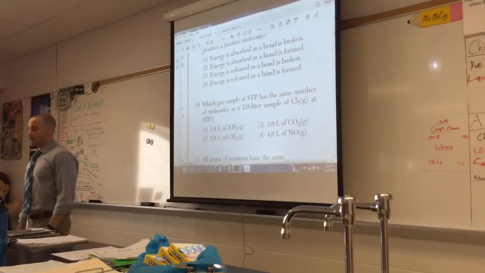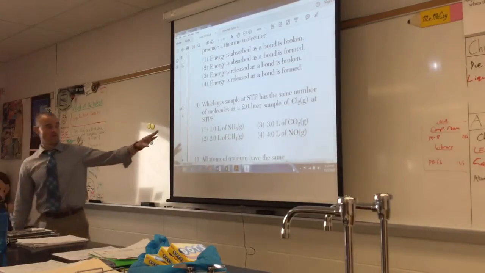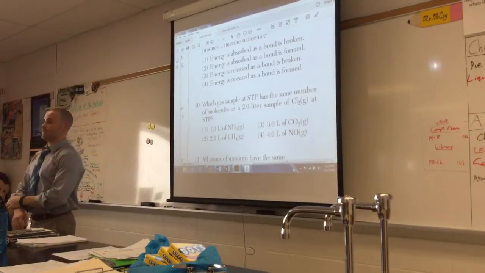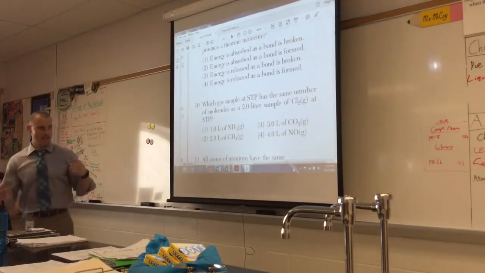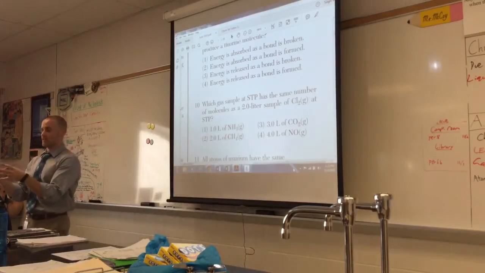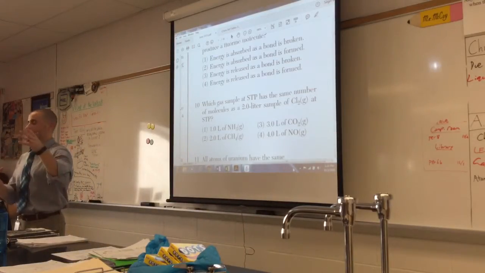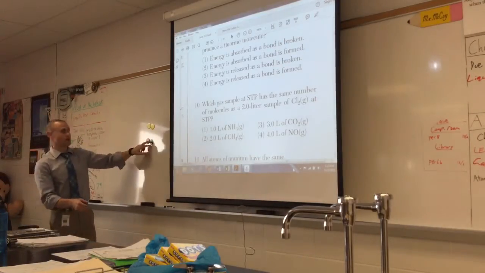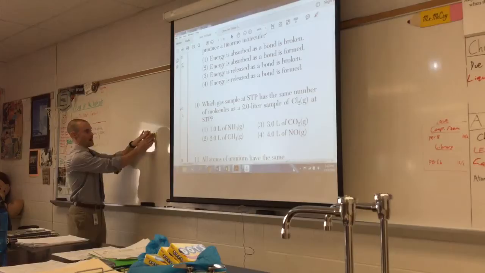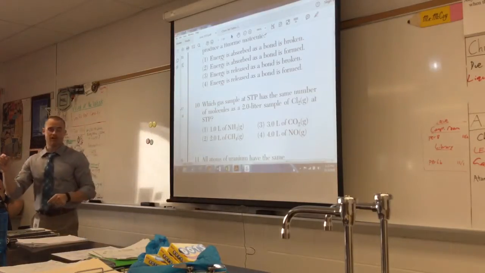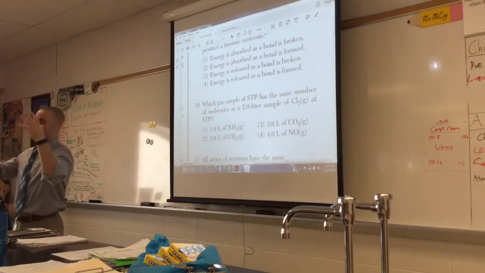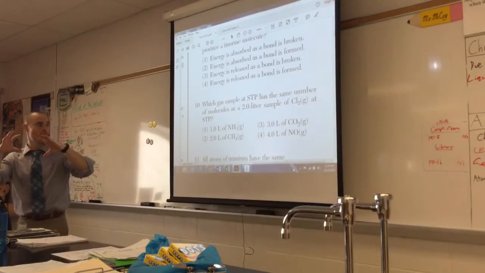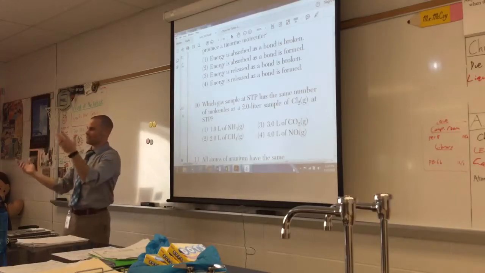Here's what I want to try and stress to you, and this is why I'm reviewing this question. The number of atoms in the molecule doesn't affect the volume. So I know that sounds crazy to you because like one person takes up less space than 4 people. In chemistry, molecules are so small it doesn't really matter. So if you have 2 atoms, or if they're all together in one, the amount of space they take up themselves doesn't really matter. Because in a gas, it's not about the size of the molecule in that volume, it's how much space the whole sample takes up. So hopefully that makes a little sense.